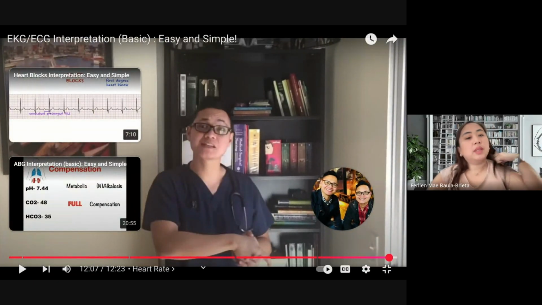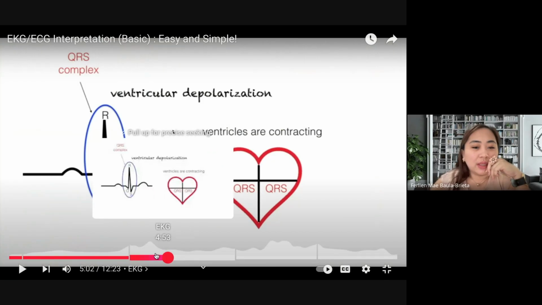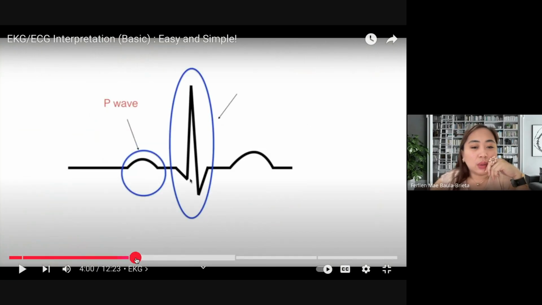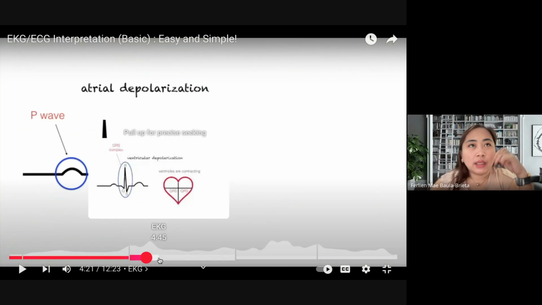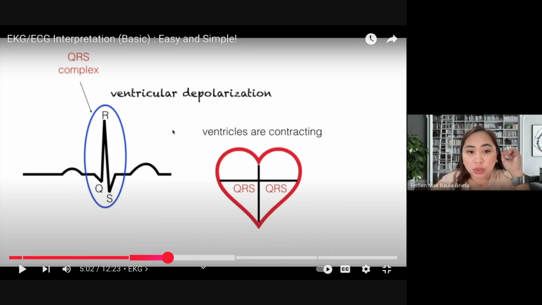Okay, so I hope you paid attention to the nurse. So, he has shown us where the P wave is located. Every time the P wave is measured, where is it located? And it is about atrial depolarization.